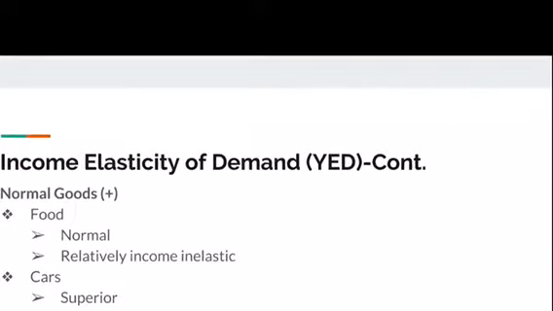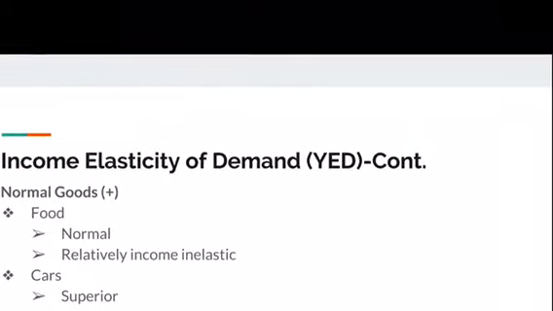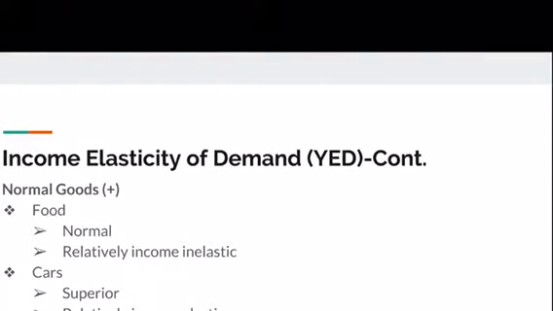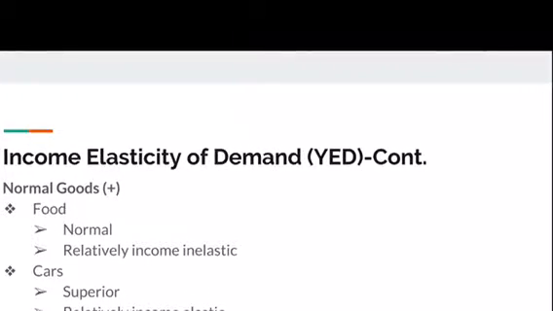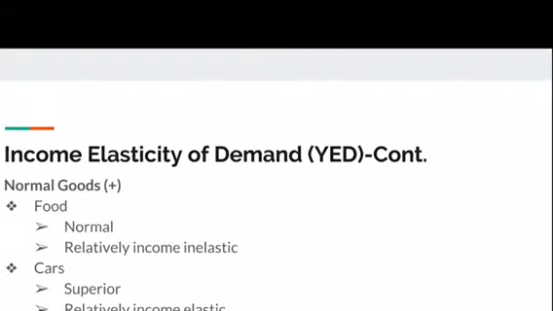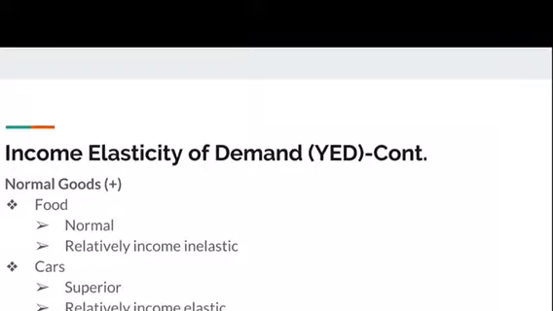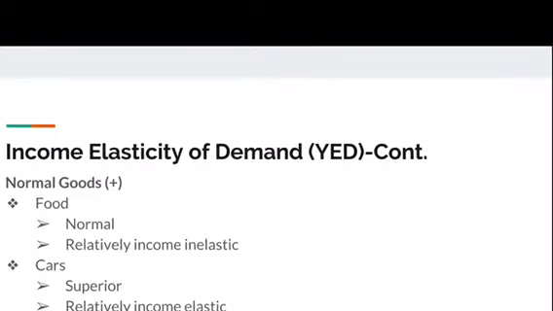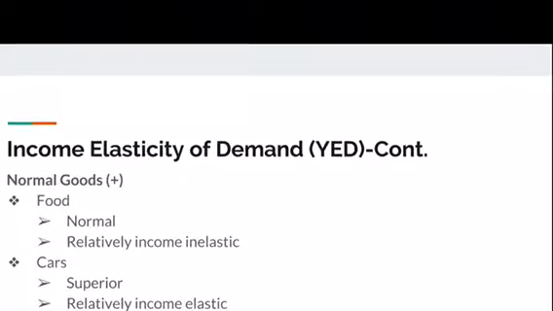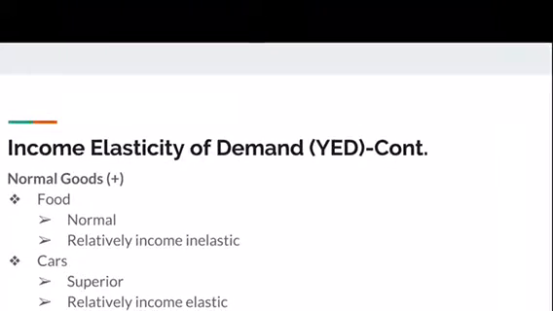YED is separated into two groups, inferior goods and normal goods. Normal goods include food and cars. As income increases, the quantity demanded for these two products would increase as well. The difference between these products is directly associated with their elasticities. Food, a necessity, is income inelastic, and the car, a luxury/superior good, is income elastic.